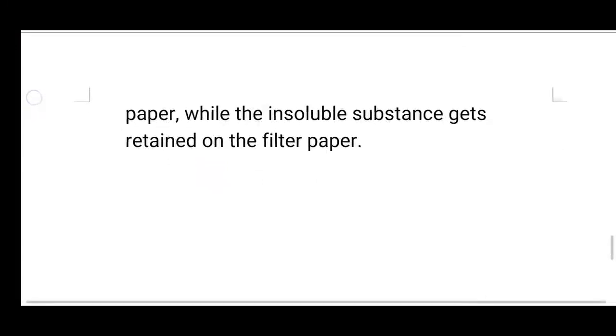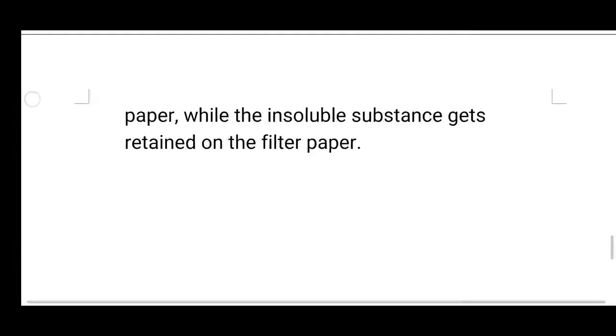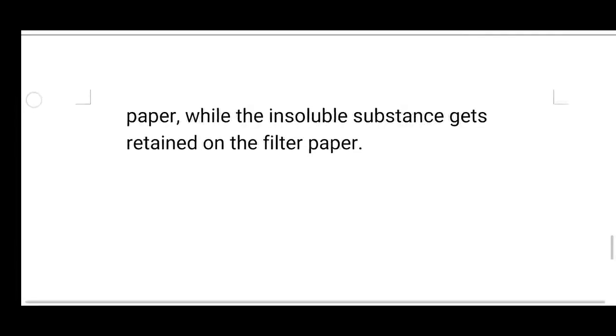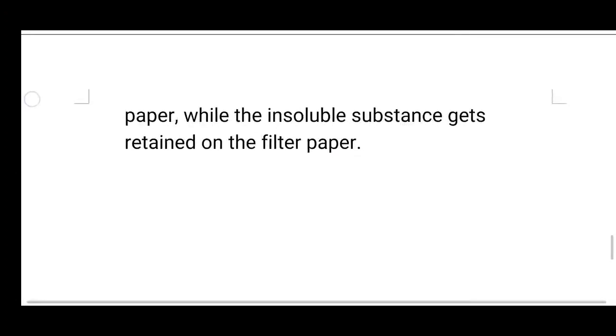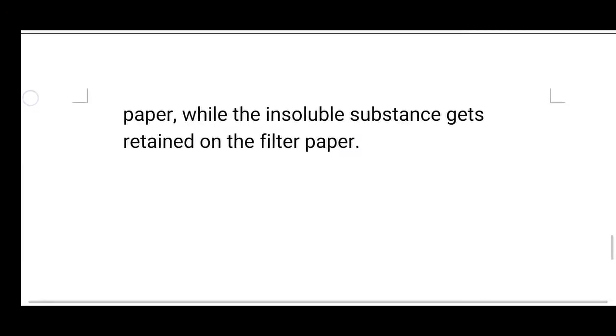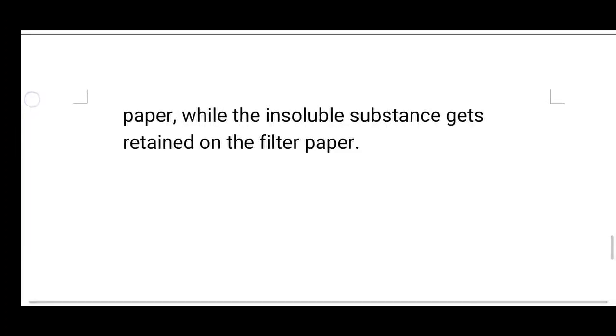तो filtration process में क्या होता है स्टूडेंट्स, जब हम जो solution है, right, जिसमें insoluble substances mix है, जब हम वो liquid को pour करते हैं on the filter paper, then what will happen, जो insoluble substances है they get retained on the filter paper, right. insoluble substances वहीं पे stop हो जाएंगे because of the filter paper and we will get clear water or clear liquid. So the insoluble substances can be stopped by the filter paper.